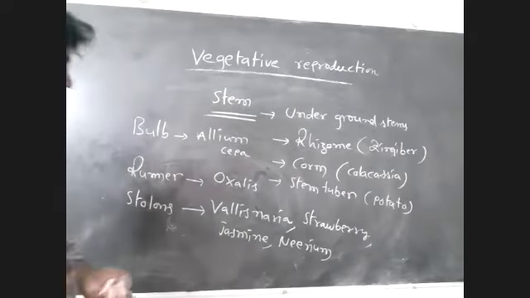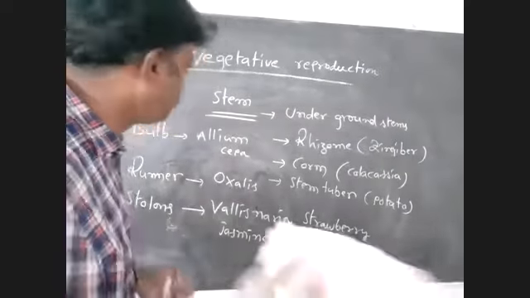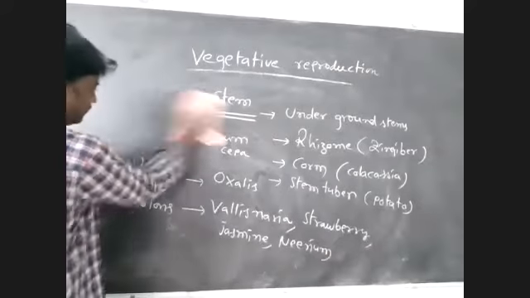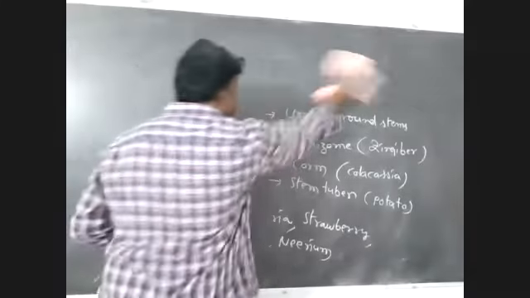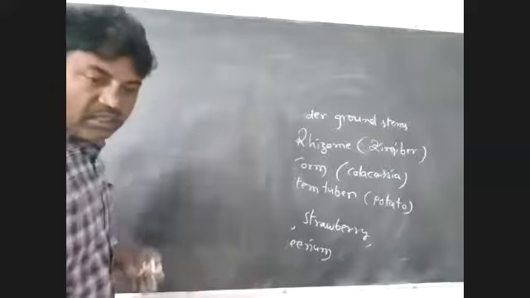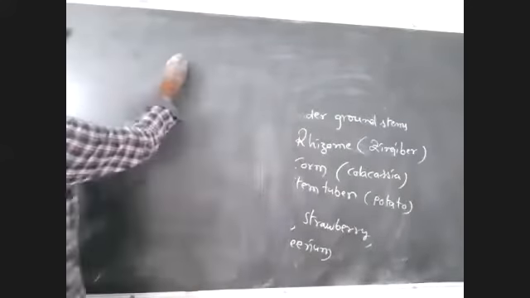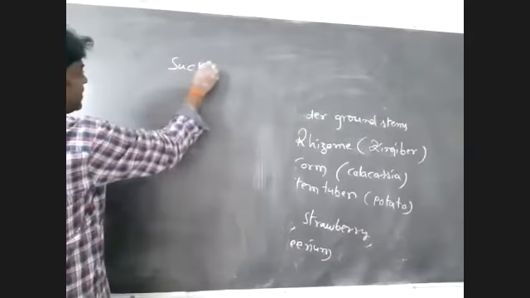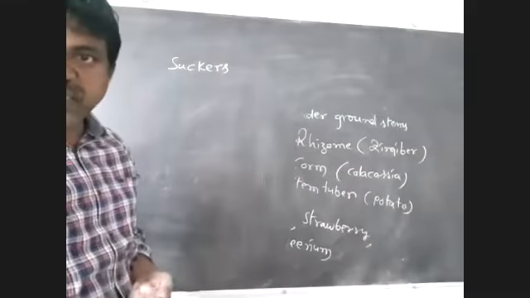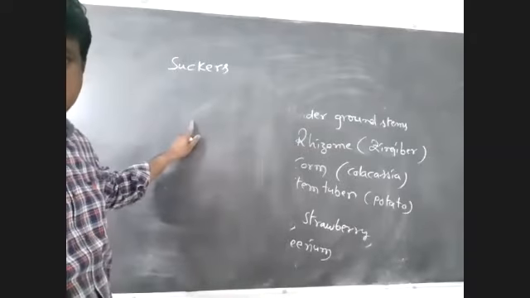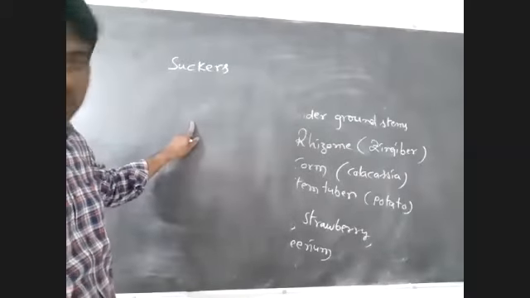Next, in some plants, suckers are also present. These are also stem modifications involved in vegetative reproduction.